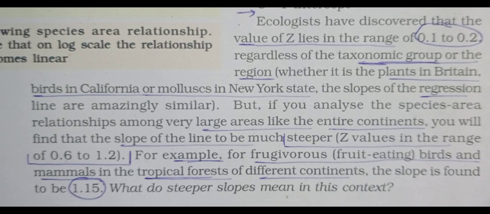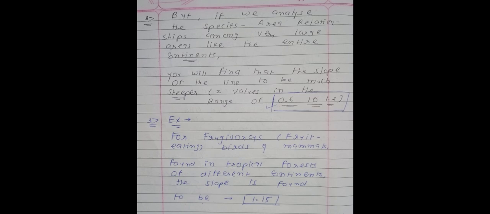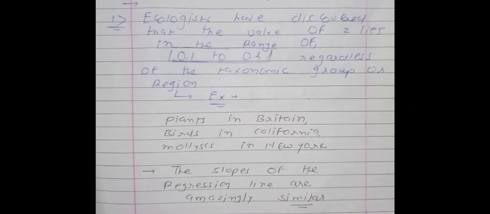So in this paragraph again we will revise, three total values are there. If we talk about the general range, the general value for the birds of California, plants found in Britain, molluscans in New York, then the value will be 0.1 to 0.2. But if we talk about the large areas like the entire continent, the value will be 0.6 to 1.2. And if we talk about the frugivorous, fruit eating birds and mammals, then the value will be 1.15. So in this portion total three main values are there, and these are all one type of MCQs.